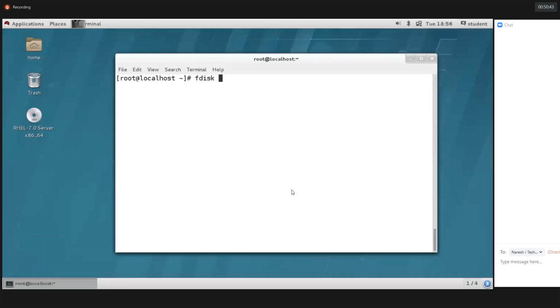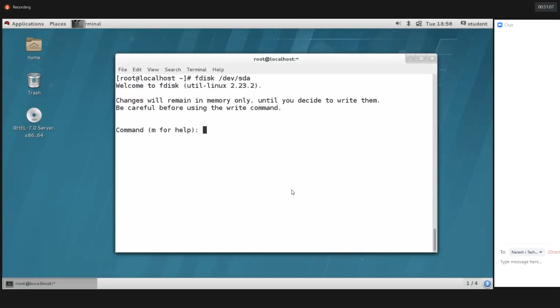Fdisk, then we need to provide the device name, which hard disk I need to manage the partitions on. We should provide the hard disk name. So I'm using the /dev/sda hard disk. It's a SATA hard disk. So fdisk is the command, and I'm trying to fix this /dev/sda disk.